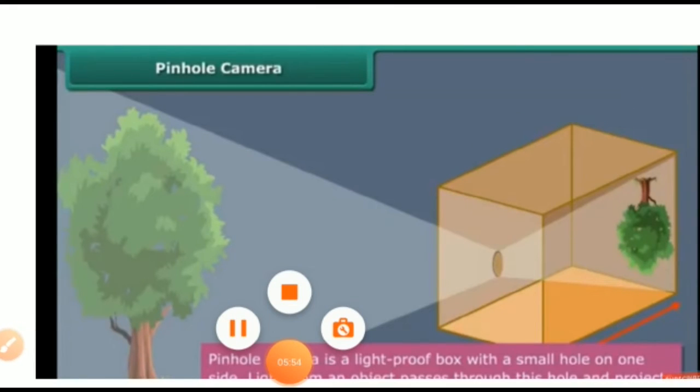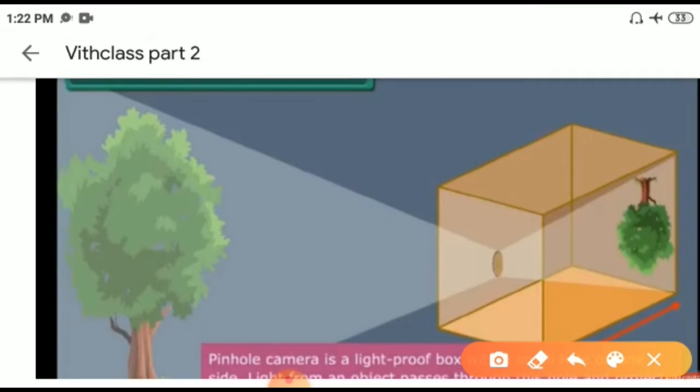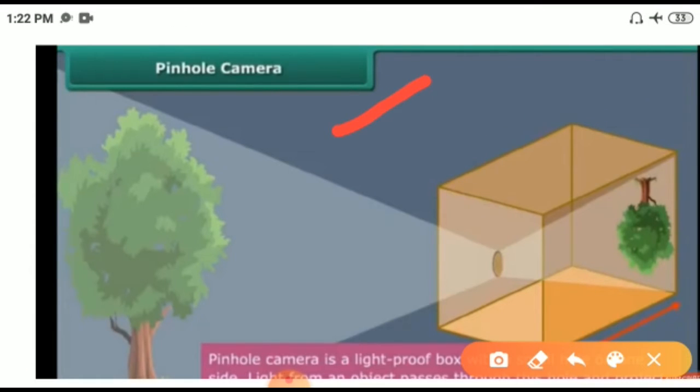And let us discuss the pinhole camera. Do you know what a pinhole camera is? We do not need a lot of complicated stuff to make a camera, not really, if you just wish to make a simple pinhole camera. So let us discuss the pinhole camera.